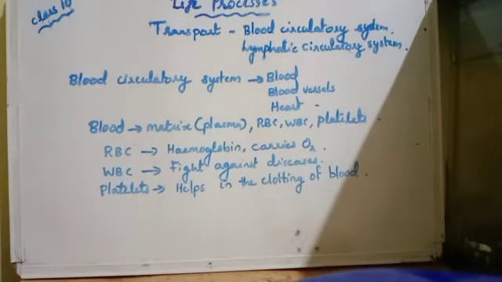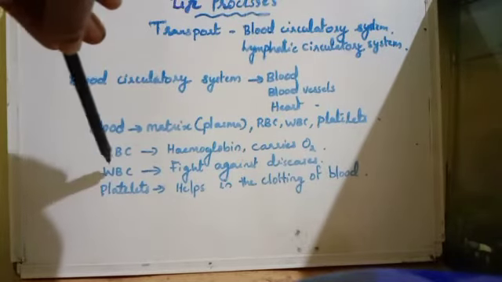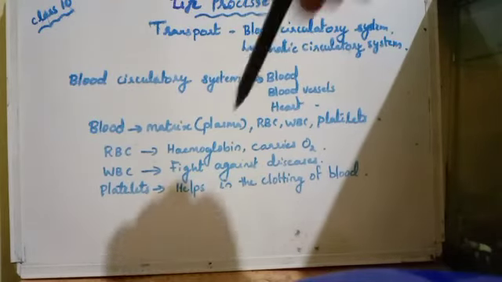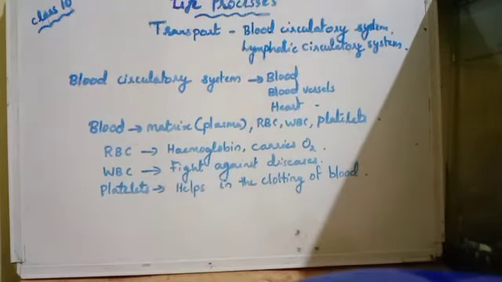The next component of blood is WBC, white blood corpuscles. They are the main cells associated with the immunity of our body. They fight against various microorganisms or pathogens. WBCs are of different types like neutrophils, eosinophils, basophils, monocytes and lymphocytes.